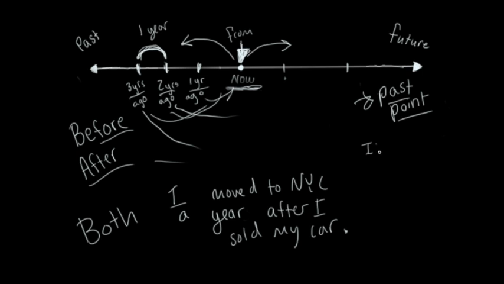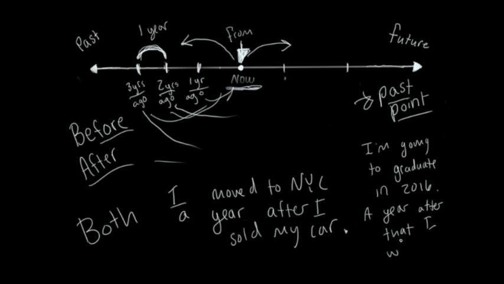I'm going to graduate in 2016. A year after that, I will get a job or something. So that's okay. That means that's your future plan.